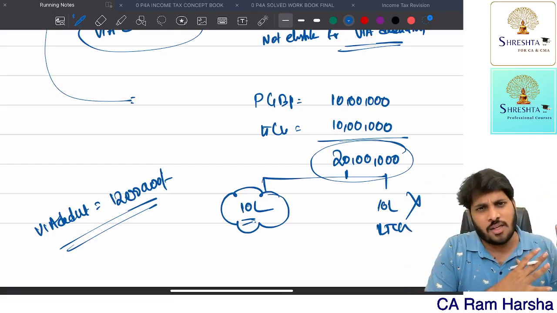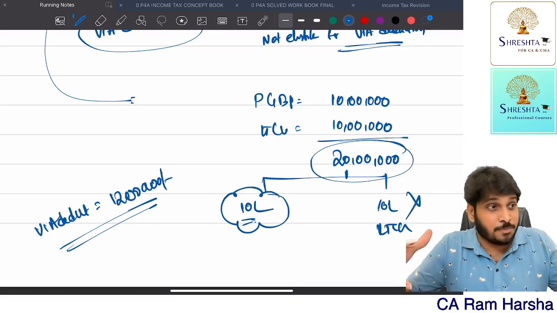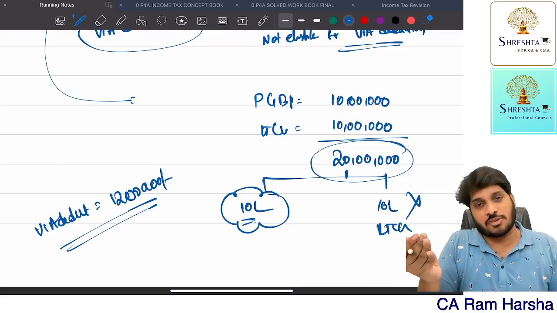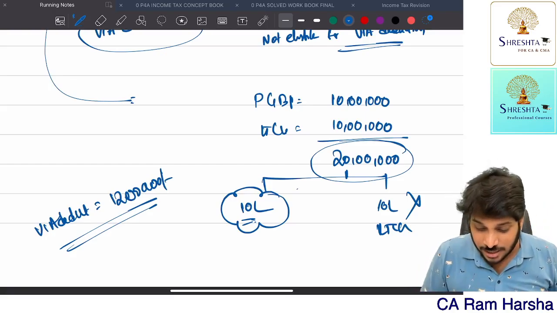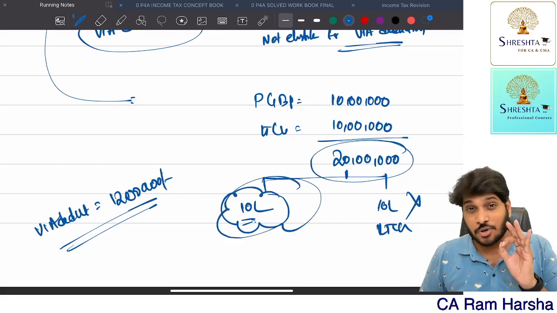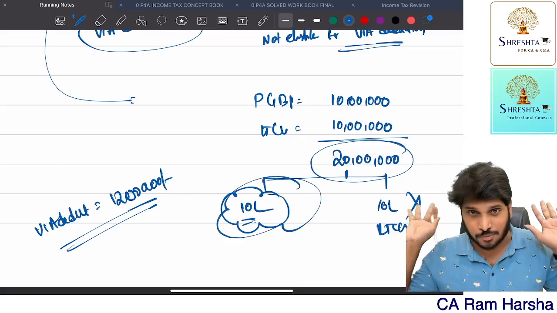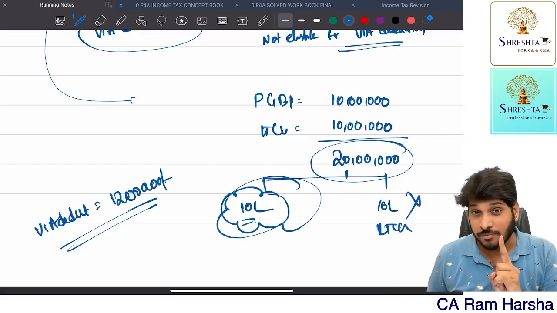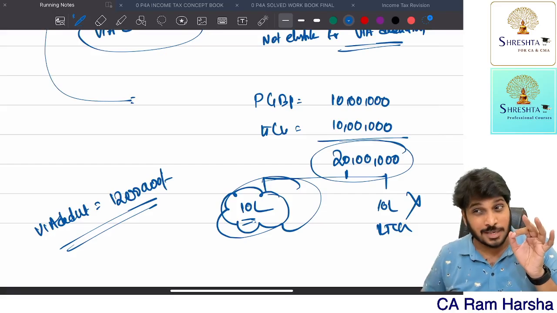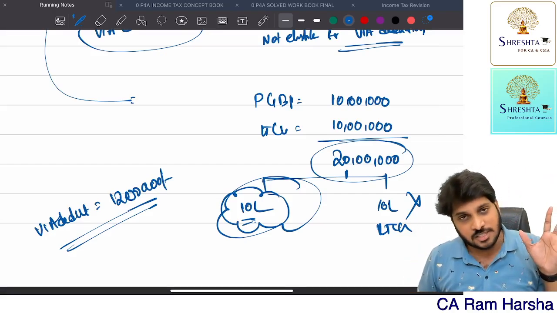So remaining all other incomes are eligible, so that we can claim deductions from that income, provided the total amount of deductions shall not exceed gross total income. Gross total income is only that portion of income other than special incomes. Please remember. Understood? Again, remember, dividend is at normal rates of tax. It is eligible. Short-term capital gain other than 111A, normal rates of tax. That is also eligible for Chapter 6A deductions.